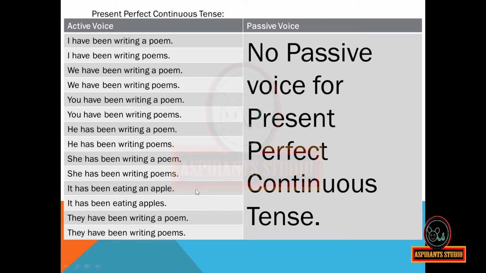It has been eating an apple. It has been eating apples. They have been writing a poem. They have been writing poems. There is no passive voice for present perfect continuous tense.